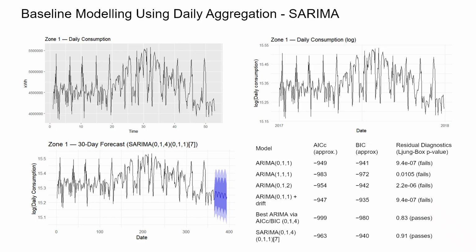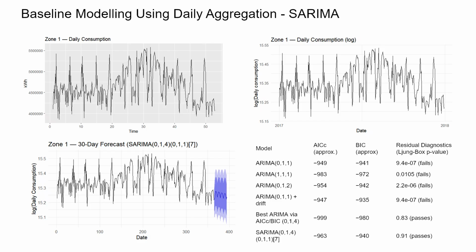When we aggregated the data into daily totals, all three zones saw strong weekly cycles. Weekdays were high, weekends lower. SARIMA was the natural choice because it can model that repeating pattern directly. For zone 1, the selected SARIMA followed the general weekly movement well, but it struggled with sudden jumps. Zones 2 and 3 behaved similarly. The weekly shape was captured, but the models couldn't react quickly to abrupt changes from weather or local events.